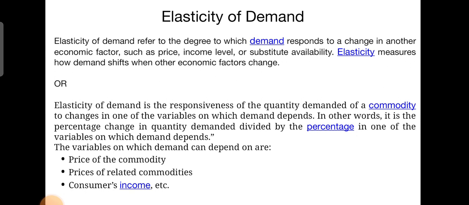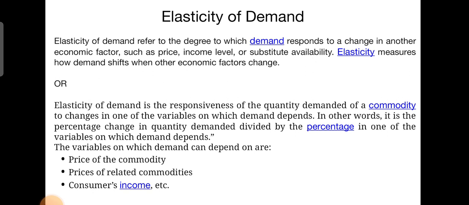And the next one is elasticity of demand. So what do you mean by elasticity of demand? Take an example of a rubber. When we expand the rubber, what will happen? It will increase in its size. When we release it, what will happen? It will decrease in its size. The same way here also, when the price of the commodity increases or decreases, what happens to the demand for that product? That is called elasticity of demand.